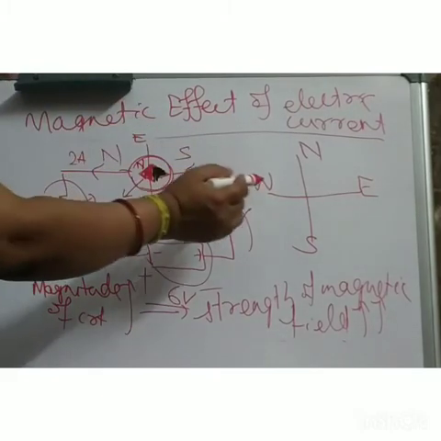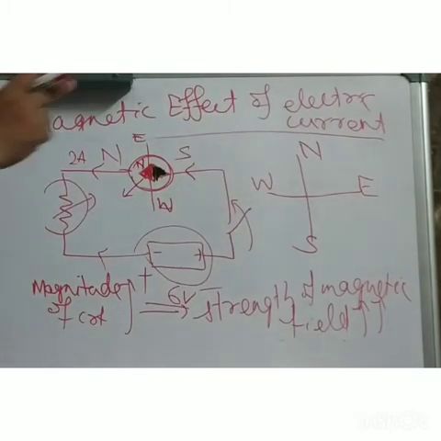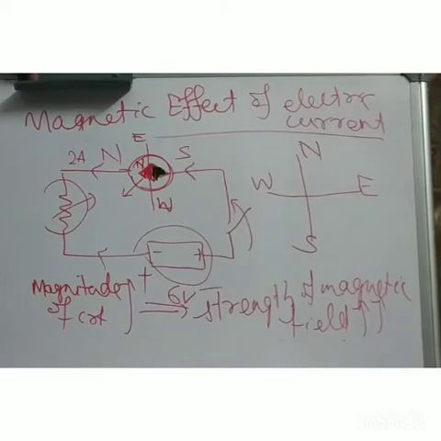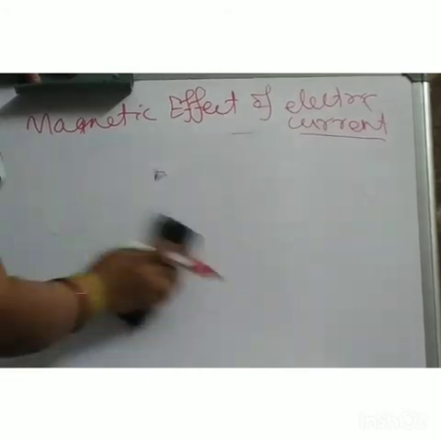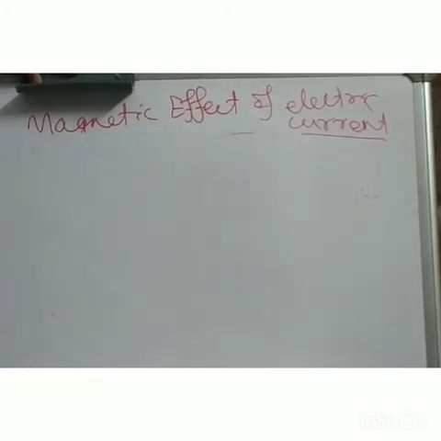Now, we come to this. The purpose is to find the direction of the magnetic field. In the last lecture we also saw that when you keep a north pole, it gets aligned in the direction of the magnetic field. So here also we will now see how to find the direction of the magnetic field. We are going to see two rules to know the direction of the magnetic field.